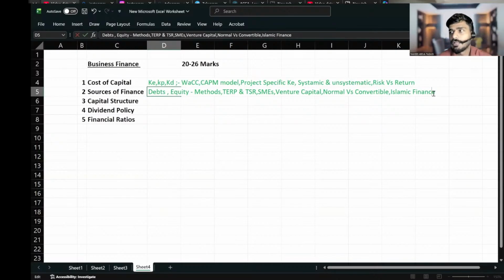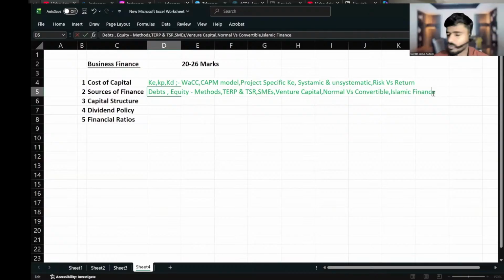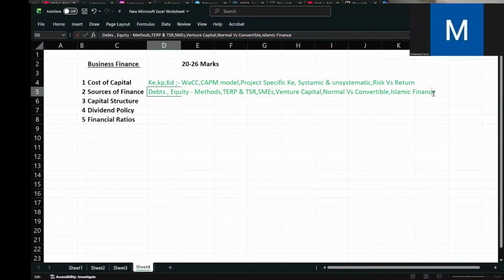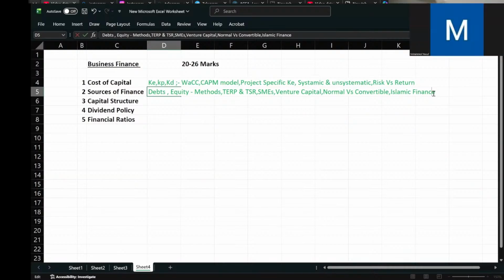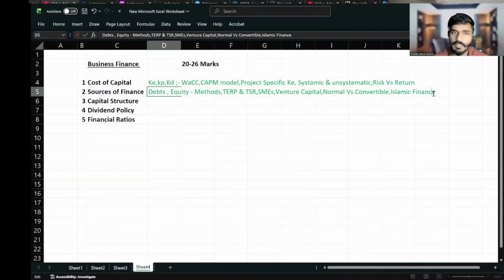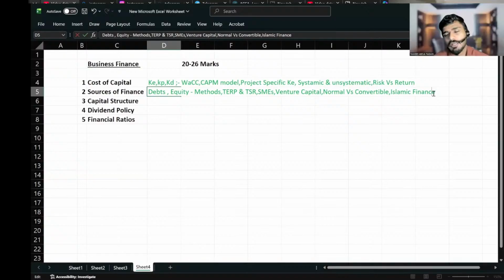Okay. So let me ask you, what is the difference between normal finance and Islamic finance? In Islamic finance, there is no concept of interest earning. Interest is prohibited. In Arabic it is called haram. Haram is the word for prohibited. Okay. Then one thing you told me: profit sharing is more encouraged in Islamic financing. We have to share the profit. Then it is based on Muslim Sharia law and the Quran.